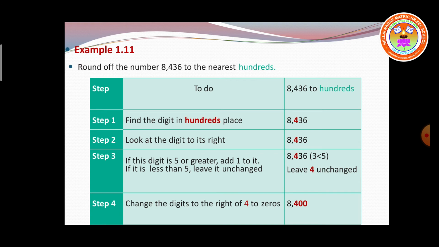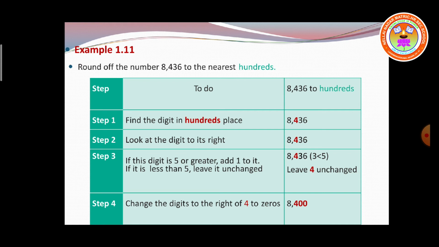Then go with the second line. If it is less than 5, yes, 3 is less than 5, leave it unchanged. What is the meaning of it? You should leave the hundreds place value as it is. You should not do anything there. If that right hand side value is less than 5, you should not do anything to that hundreds place value.